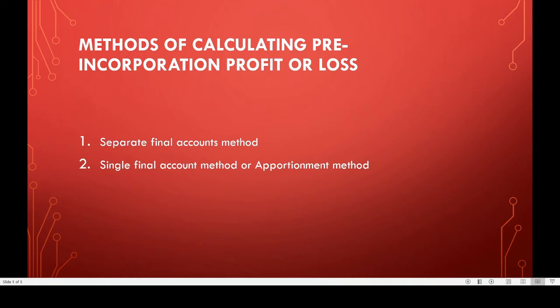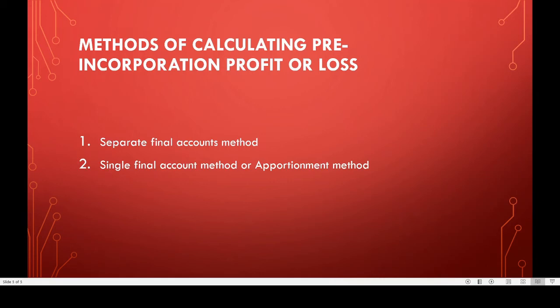Under this method, old books of the business taken over are closed and new books with the assets and liabilities are opened as on the date of incorporation of the company. So separate final accounts are prepared for pre-incorporation and post-incorporation periods.